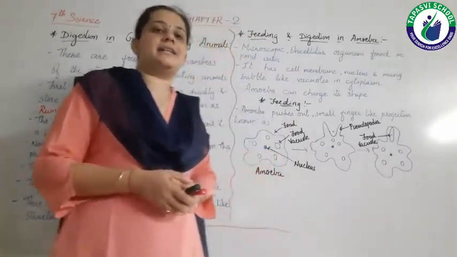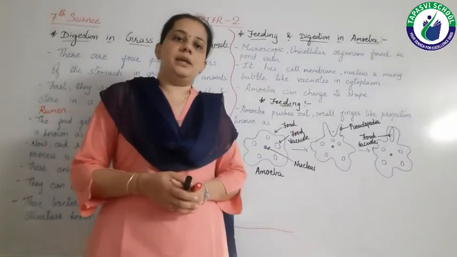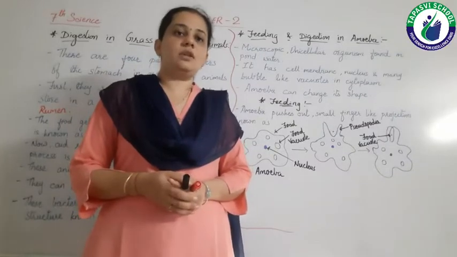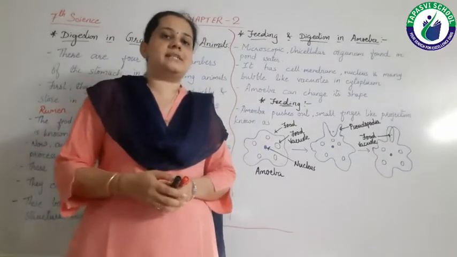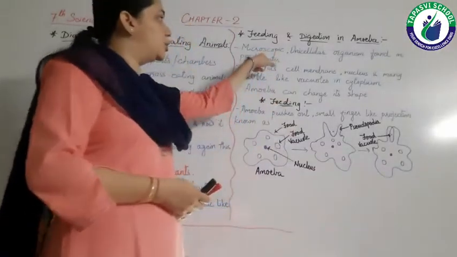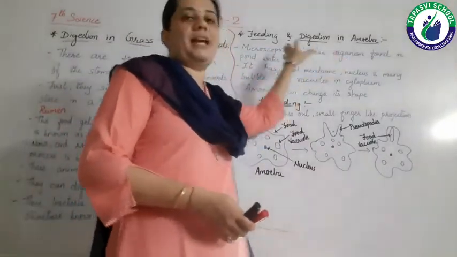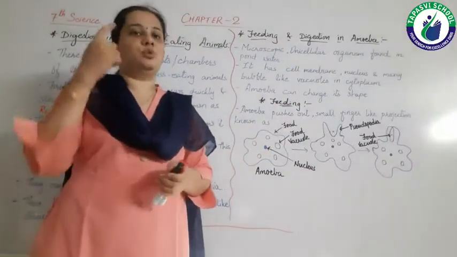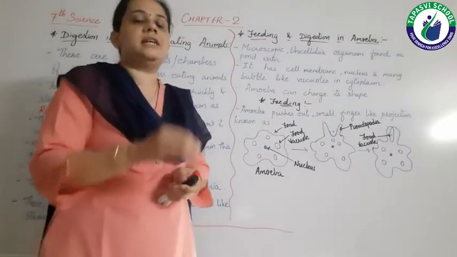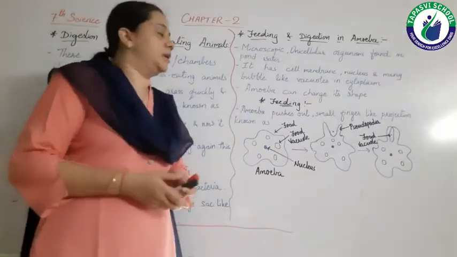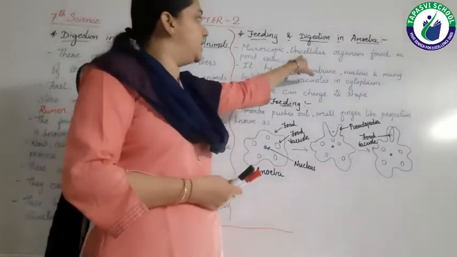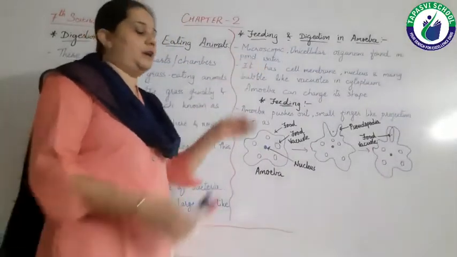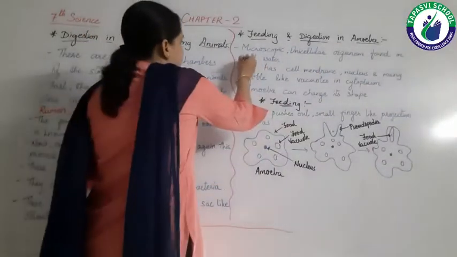Here we are taking an example of amoeba. Amoeba is an organism which is made up of only one cell. It is a microscopic unicellular organism, microscopic means we cannot see it with our naked eyes; we have to see it under the microscope. Generally we find it in pond water.